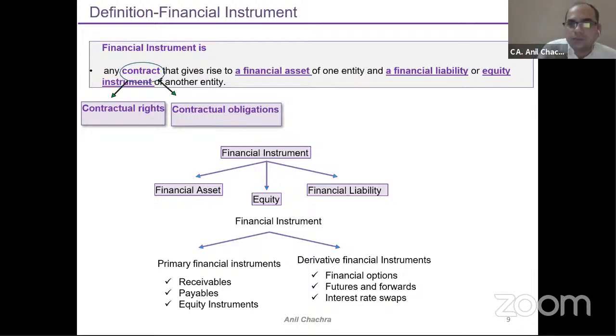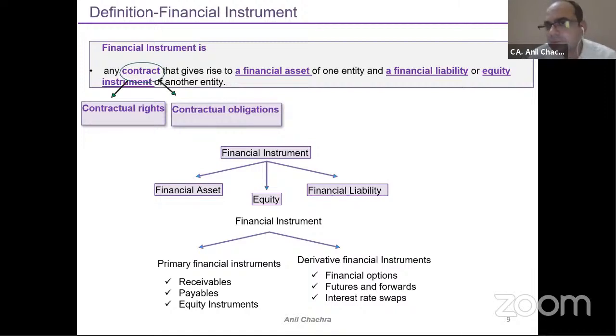It's a financial asset for me and a financial liability for the other party, because it's a contract, an instrument which gives a financial asset to me and a financial liability to another entity. So whatever the trade receivable is my financial asset, trade payable will be the financial liability for the other party. Equity instruments means the investment that you have made in another entity, except investments in the subsidiary or the joint venture or the associate part, because that has been excluded from this scope.